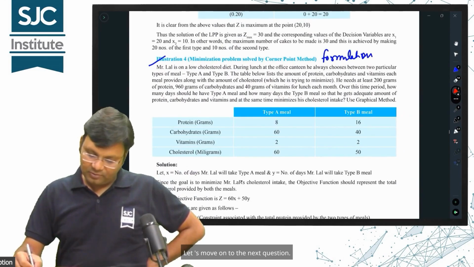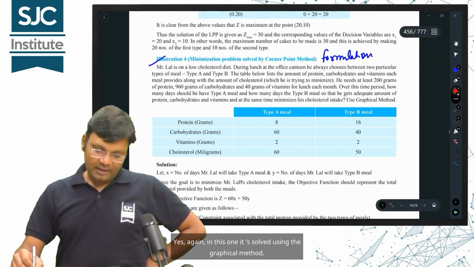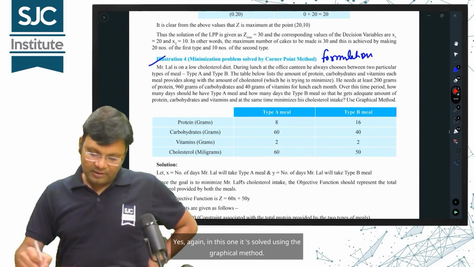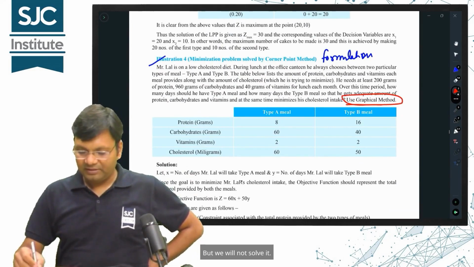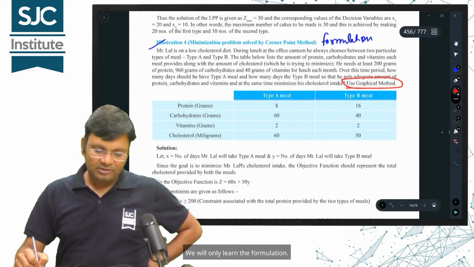Let's move on to the next question. Yes, again, this one is solved using the graphical method, but we will not solve it. We will only learn the formulation.